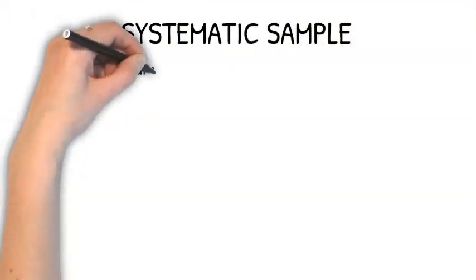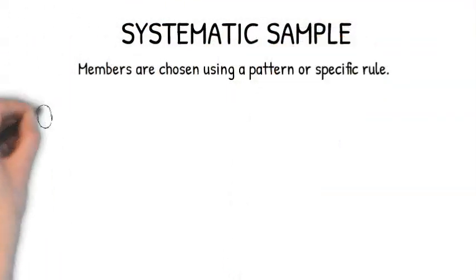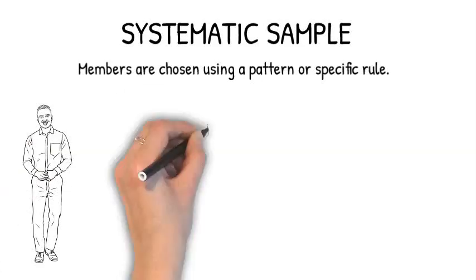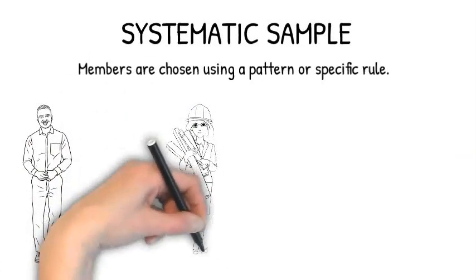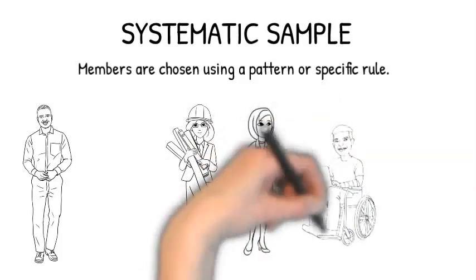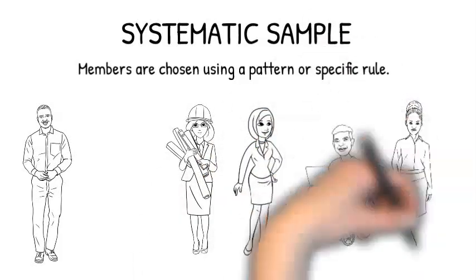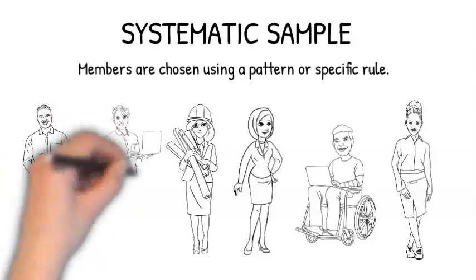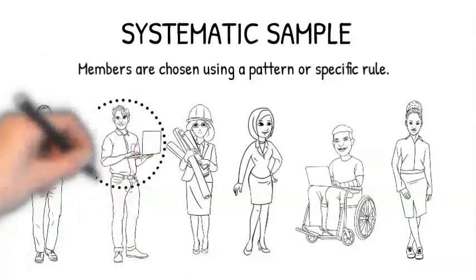In a systematic sample, members are chosen using a pattern or specific rule. The pattern or rule could be everyone wearing a red shirt, everyone with sneakers on, but typically it's numerical, such as every 5th or 10th person, or even every other person who walks in a room or is listed on a list.